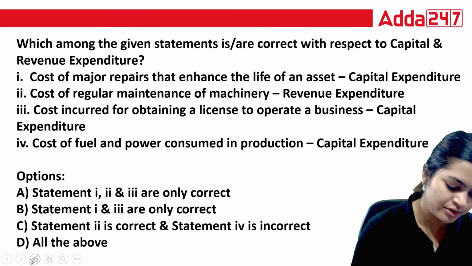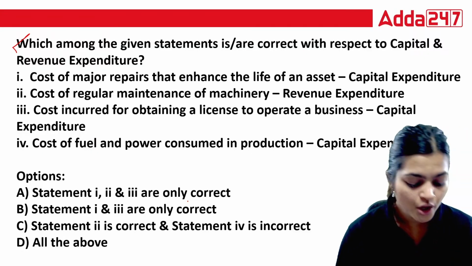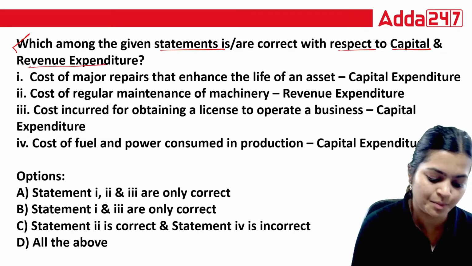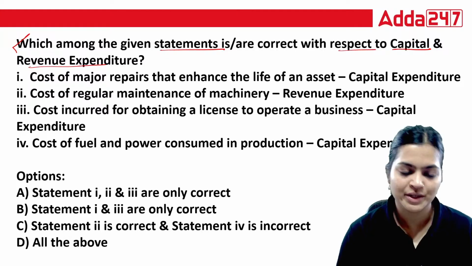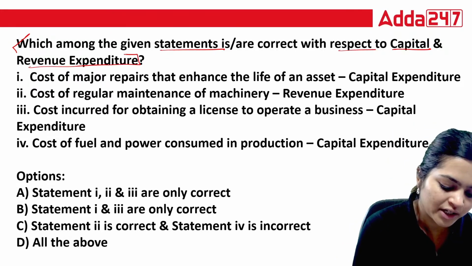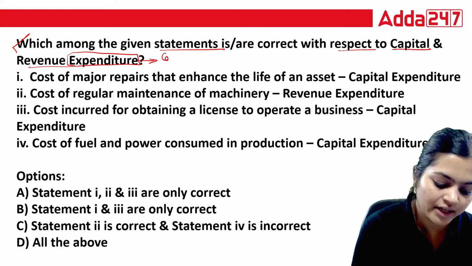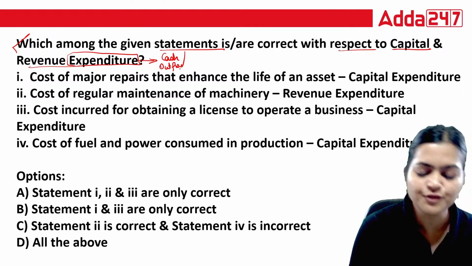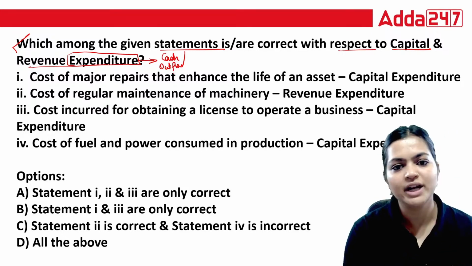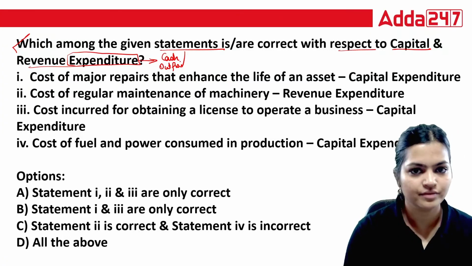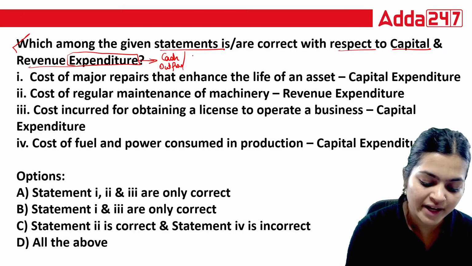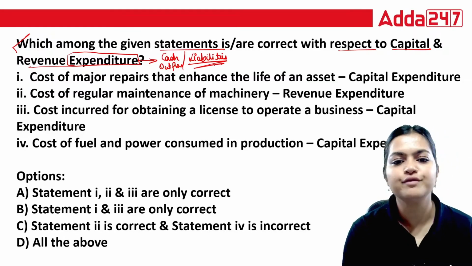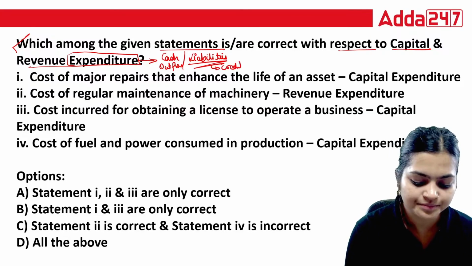Now coming to the next question. Which among the given statements is/are correct with respect to capital and revenue expenditure? So what does expenditure mean? Expenditure means there is a cash outflow for acquiring any assets or services, or when you are creating liabilities, if it is on a credit basis.